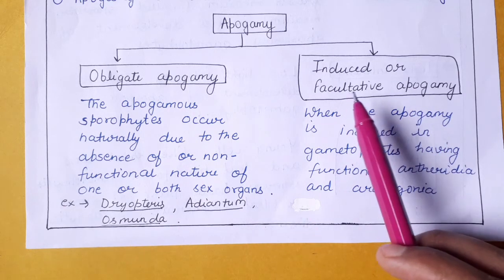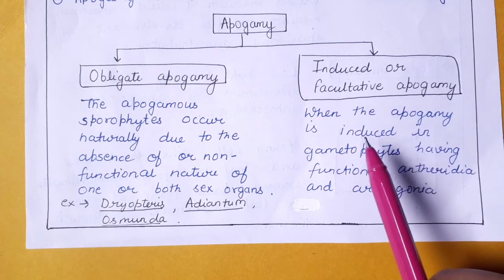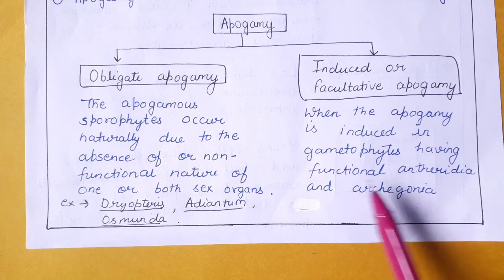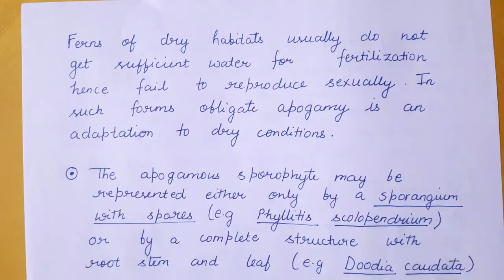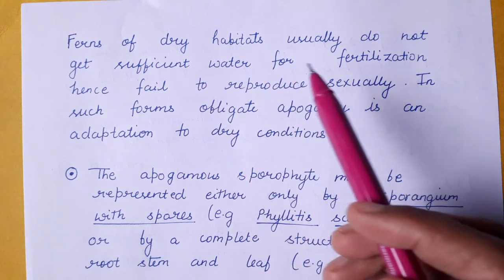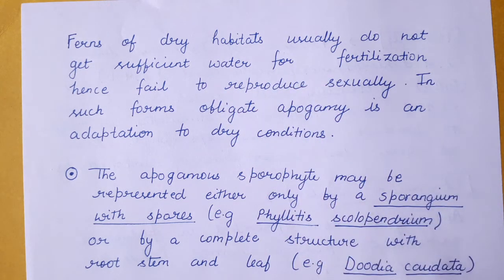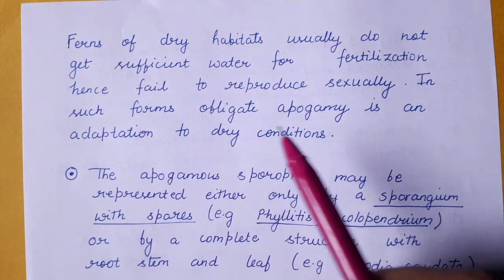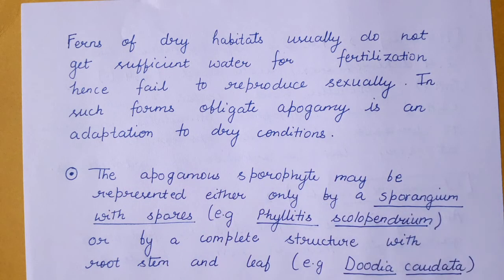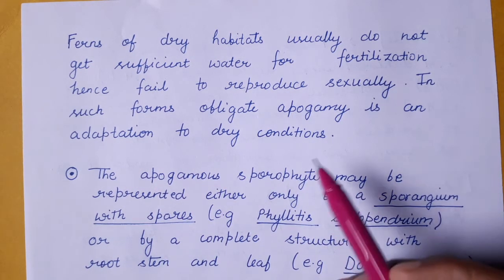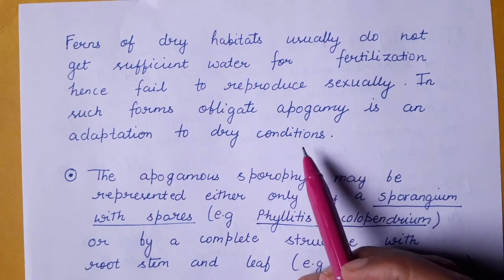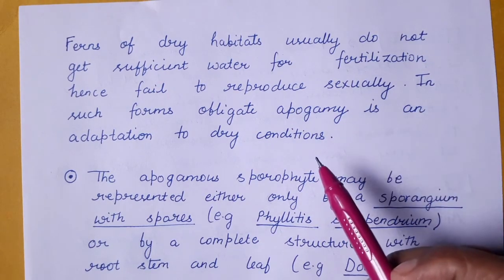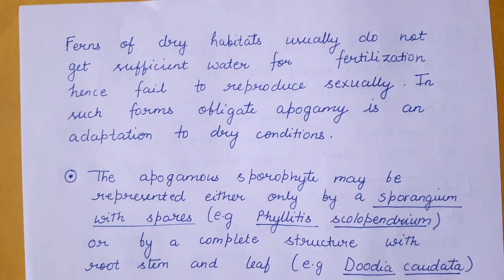In the case of induced or facultative apogamy, the apogamy is induced in the gametophyte having functional antheridia and archegonia. Normally, ferns of dry habitats do not get sufficient water for fertilization. Hence, they fail to reproduce sexually. In such ferns, obligate apogamy is an adaptation to dry conditions. So, such ferns that commonly grow in dry conditions that do not have sufficient water for fertilization commonly show obligate apogamy.